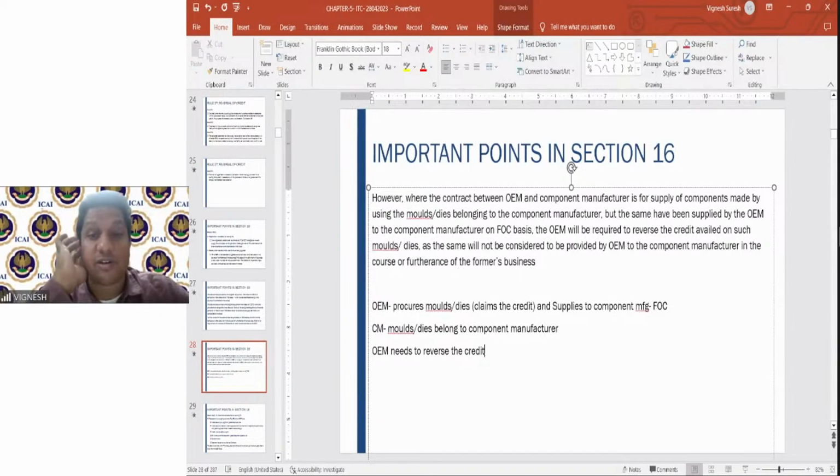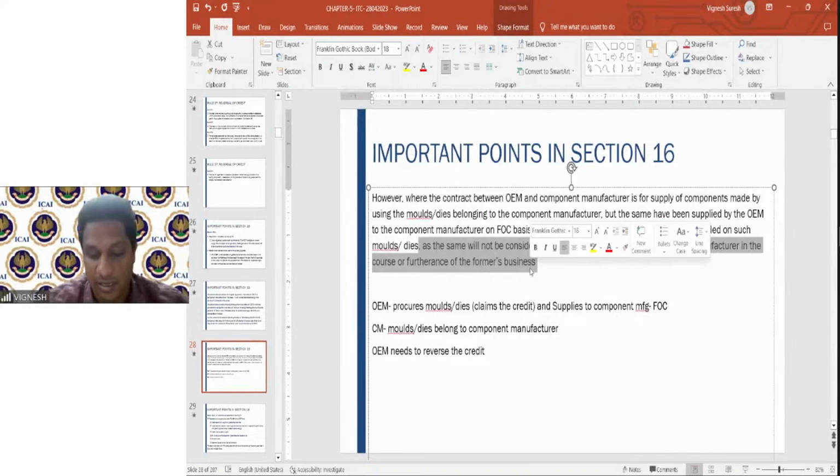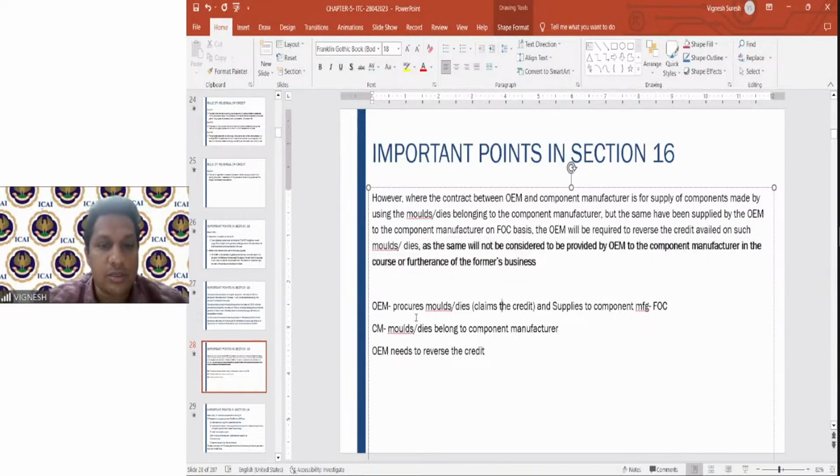Why does it need to reverse the credit? Because the same will not be considered to be provided in the course or furtherance of the business. Okay, this is an important clarification which is given. So this OEM procures it and gives it to him, but it is not in course or furtherance of the business because the main contract is supply of components which is to be made by the component manufacturer to OEM.